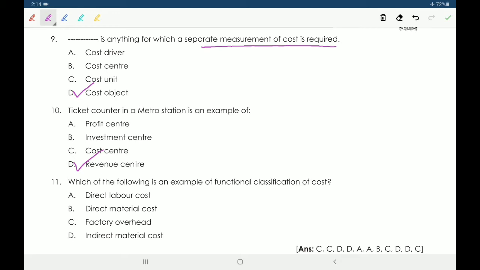11th one, which of the following is an example of functional classification of cost? Option A, direct labor cost, B, direct material cost, C, factory overhead, D, indirect material cost. So here the functional classification is factory overhead.